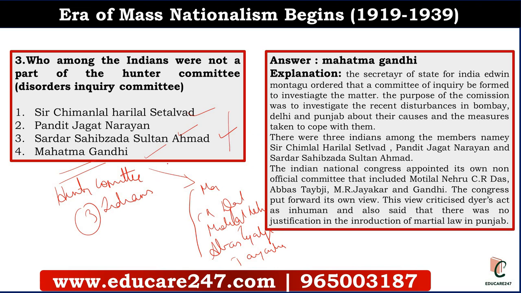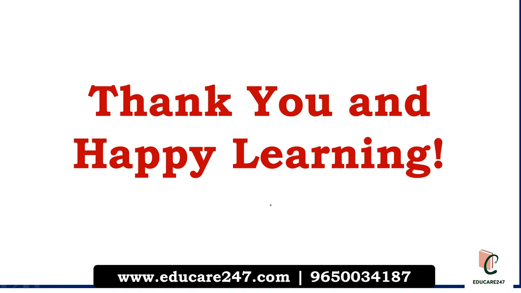Besides this, Mahatma Gandhi, C.R. Das, Motilal Nehru, Abbas Tyabji and Jayakar set up another committee and they condemned the entire incident. They put forward their view. The committee set up by the Indian National Congress said that Dyer's action was inhuman, and also said there was no justification in the introduction of martial law in Punjab. Thank you and happy learning.